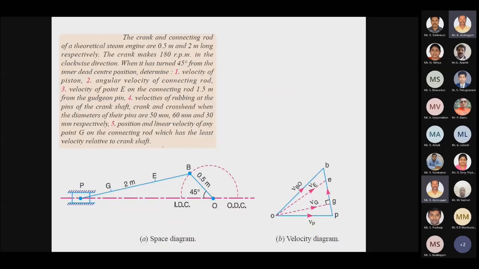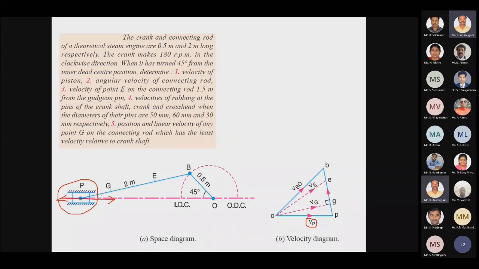What about the slider? If you have a slider crank mechanism, the slider will be sliding on the axis. So we have to draw a parallel line. For a slider, we have to draw the parallel line for the velocity diagram also, and for the acceleration diagram also.